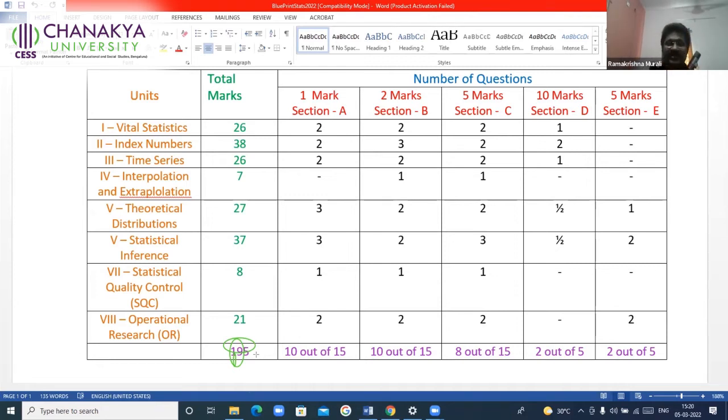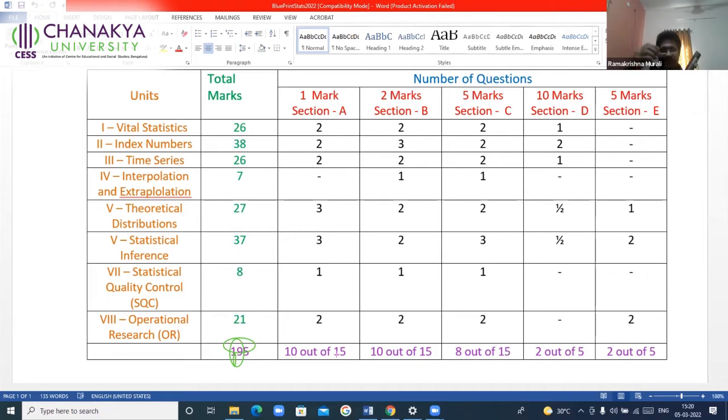Then when you are answering the question paper, how to make use of these choice questions which are given. In section A, you will be given 15 questions, you will have to answer 10. What happens, sir, when I answer all the 15? You are allowed to answer all the 15. Not only in section A, but B, C, D, and E also. If you know the answers, you can answer all of them.